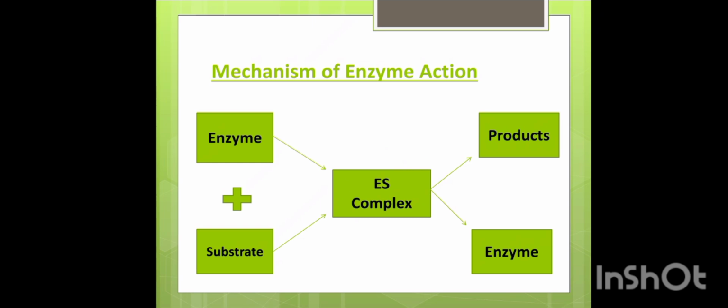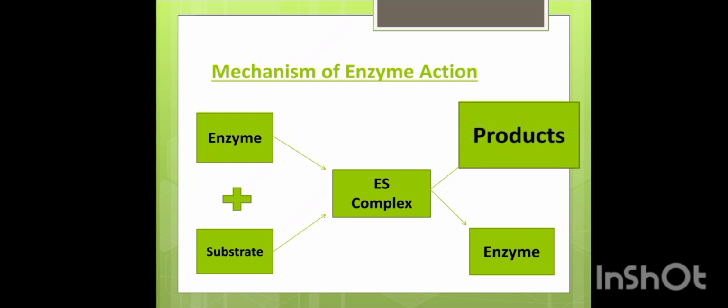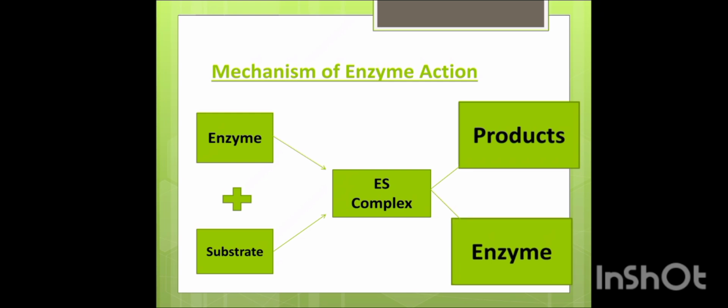After some time, the enzyme substrate complex will dissolve into products, and at the end of the reaction the enzyme remains unchanged, and now the enzyme is ready to react with another substrate.